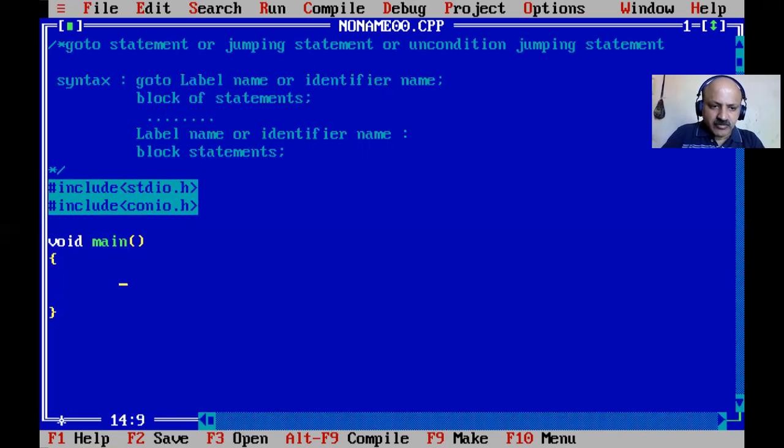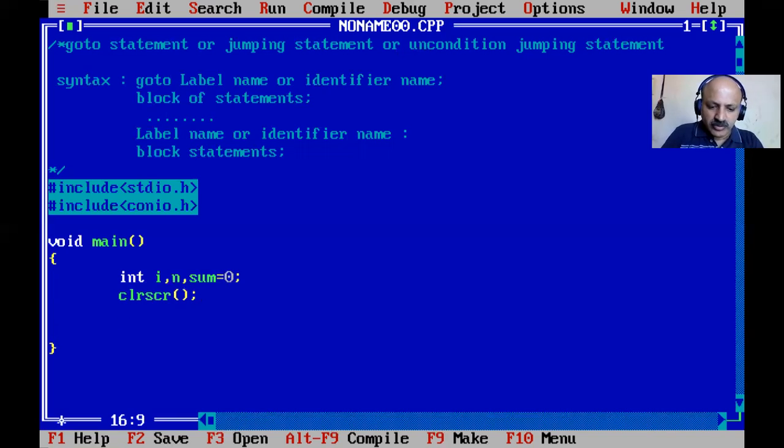We take integer variables like i, n and sum. We have to initialize sum equal to 0, otherwise it holds a garbage value. So we assign 0 to sum whenever we use it in our program.